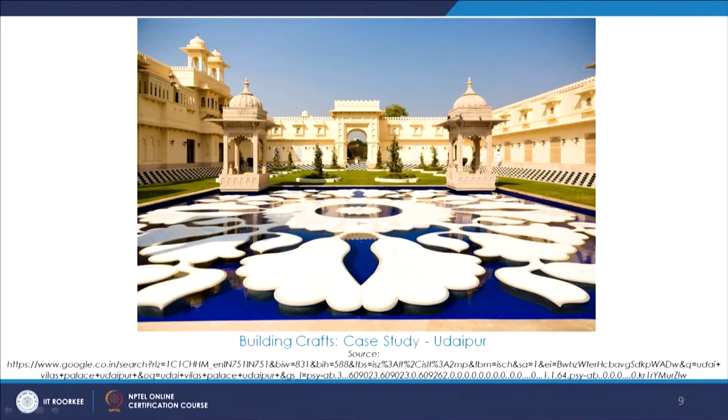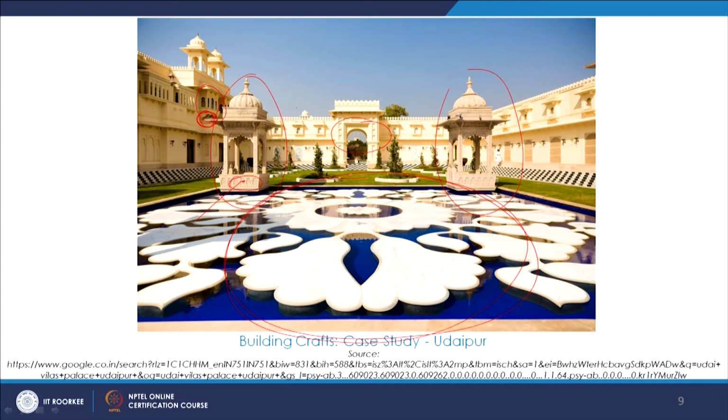So here again we see this elaborate stone craft, we see different elements, we see jharokas, we see these chhatris over here, we see the arches, and we see the structural crafts over here. We also see the surface integrated craft over here, and even here in this swimming pool we see this beautifully chiseled marble design.